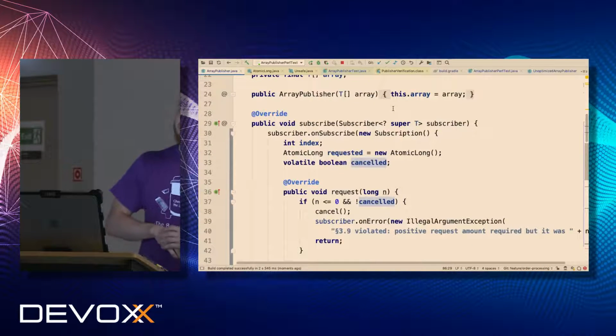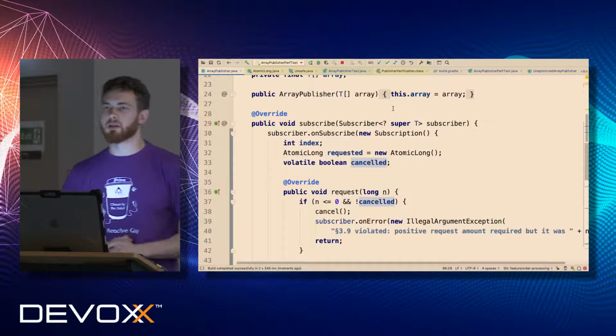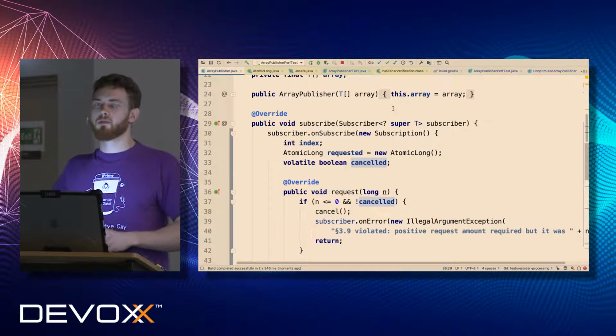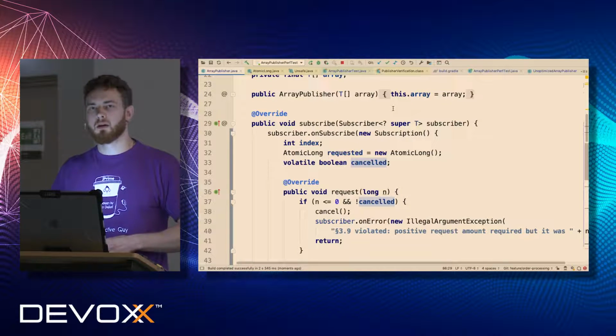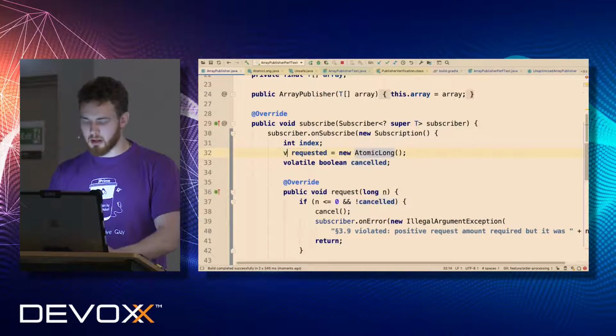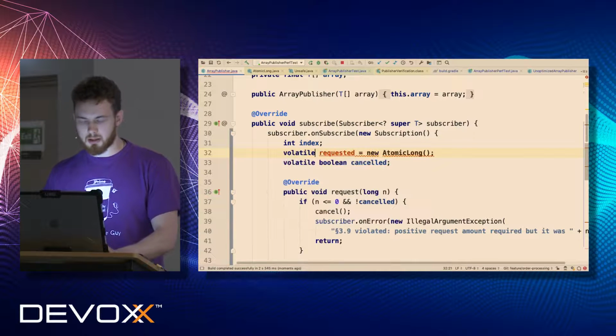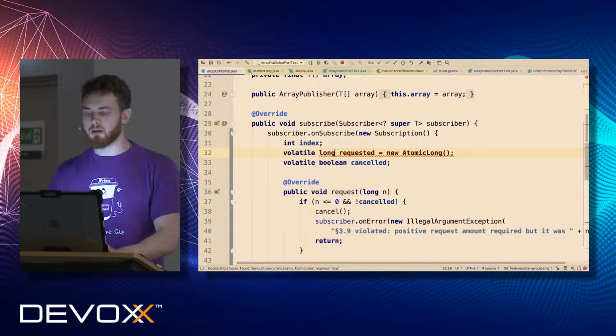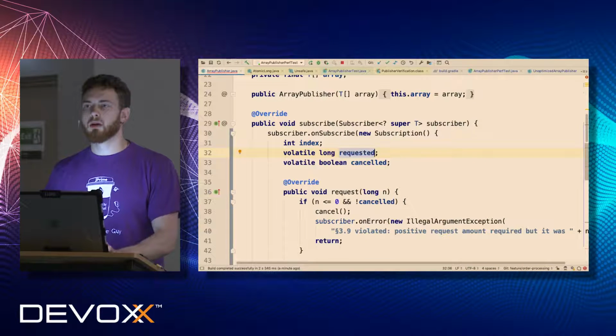So can we do better from this point in time? Can we remove a few more objects from our memory? Can we? Any idea? Can we remove this atomic long and try to make this just a plain volatile long without creating any objects? Have you ever heard about atomic long field updater?